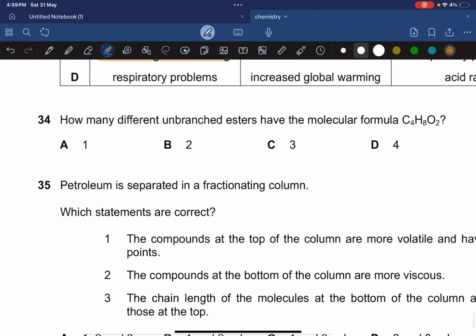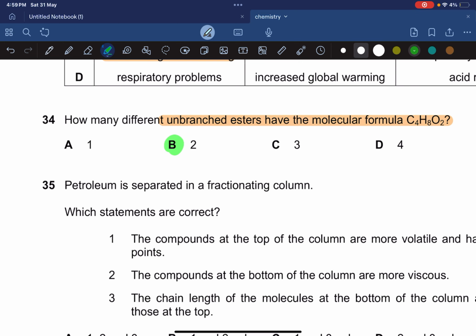How many different unbranched esters have the molecular formula C4H8O2? Okay, we are looking for unbranched esters. We cannot do branching, so it's obviously going to be 2. Why is it going to be option B? Let me tell you guys. Because trying to think, C4H8O2. To make this, you need. Wait a second. You have other options.